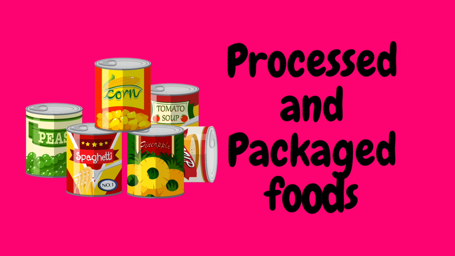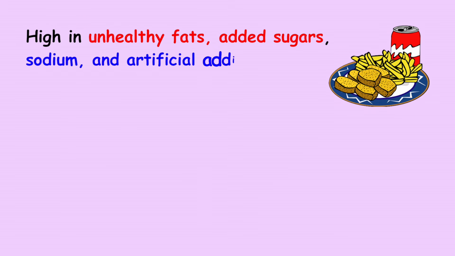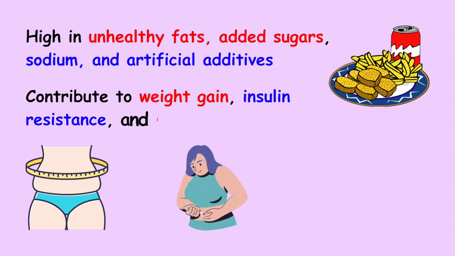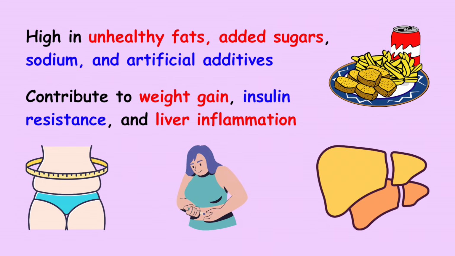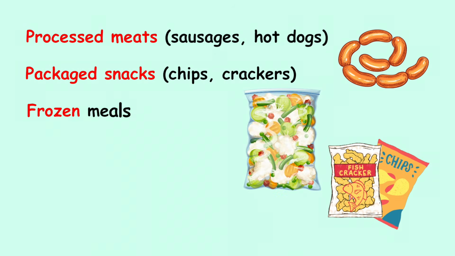The fifth and the last food that we should avoid are processed and packaged foods. These foods are often high in unhealthy fats, added sugar, sodium, and artificial additives. They can contribute to weight gain, insulin resistance, and liver inflammation. So the examples include processed meat like sausages and hot dogs, packaged snacks like chips, crackers, and frozen meals and fast food.